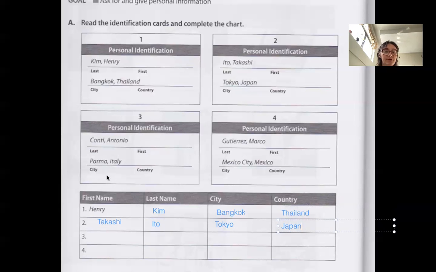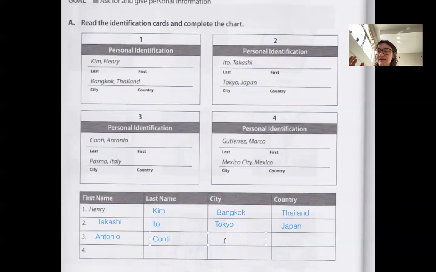Let's look for the first name. So this is the last name. We want the first name. So we'll do Antonio, right? We write Antonio for the first name, sorry. The last name is Conti, C-O-N-T-I.